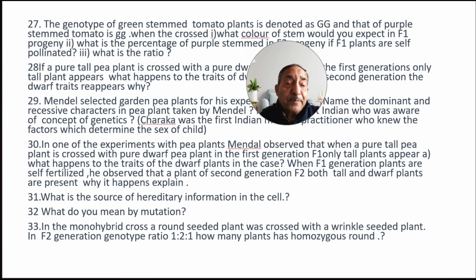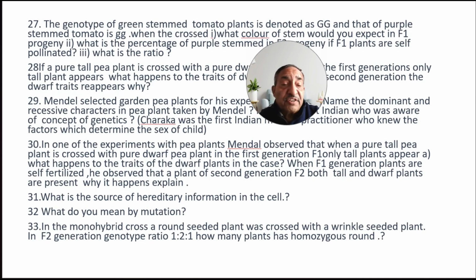A. What happens to the trait of the dwarf plant in this case? When F1 generation plants are self-fertilized, he observed that in the second generation F2, both tall and dwarf plants are present. Why does it happen so? Next, question number 31. What is the source of hereditary information in the cell? Question number 32. What do you mean by mutation?